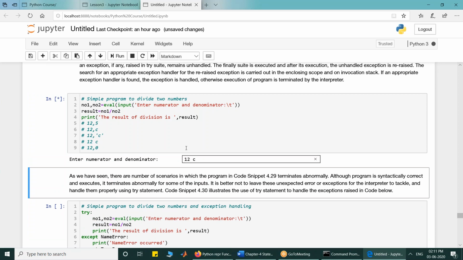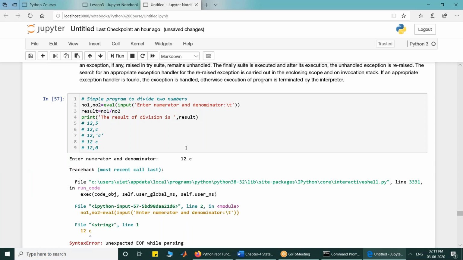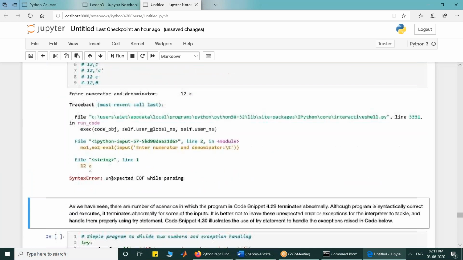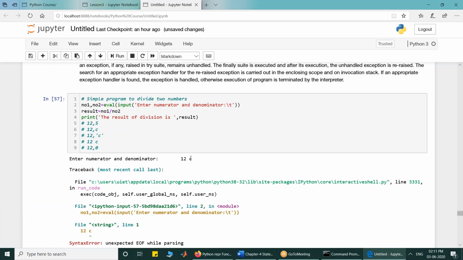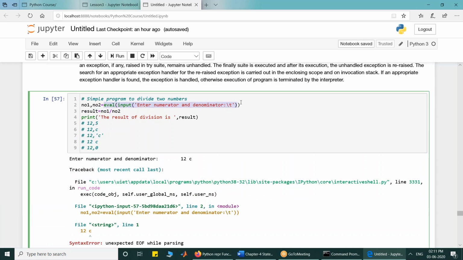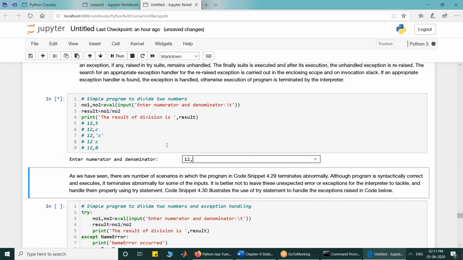Suppose you execute it again, you gave it as 12 space c, instead of giving comma you started giving space. So it will lead to another exception, because here this will return 12c and it cannot be assigned to tuple number 1 comma number 2. That's why the error came.